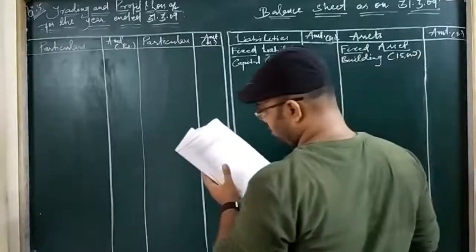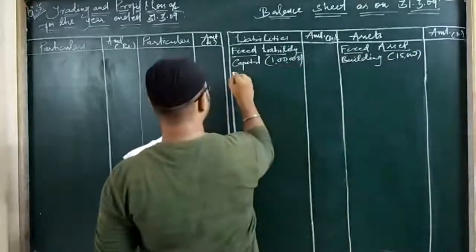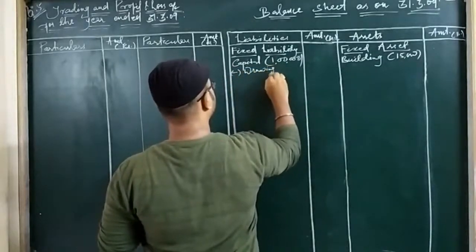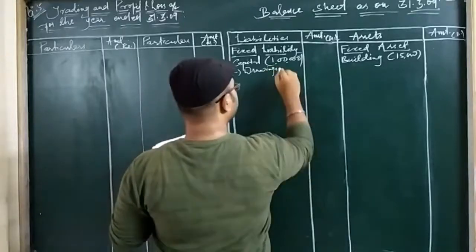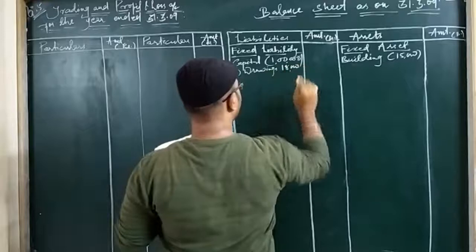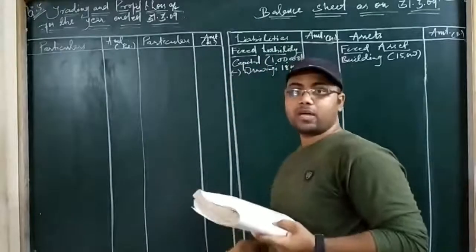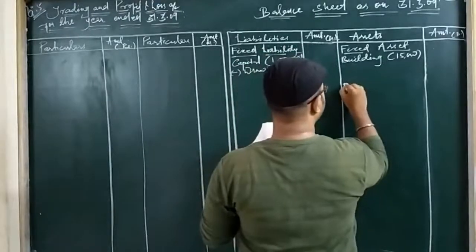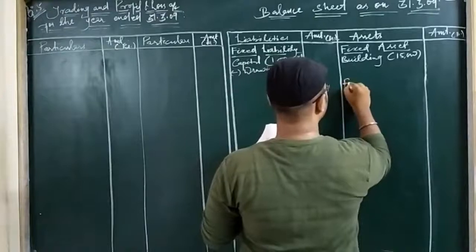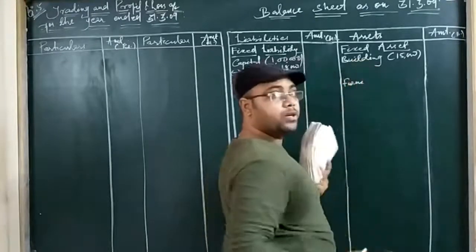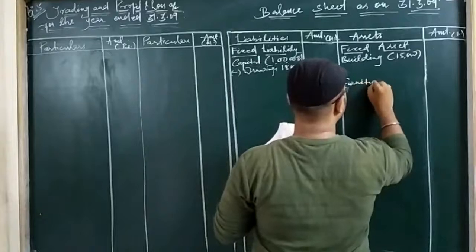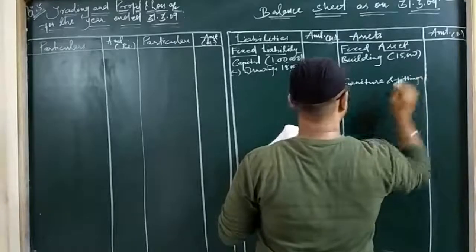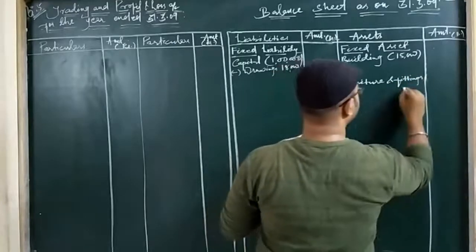Then drawings is given. So drawings are deducted from capital. Right here. Yes. Drawings. So the drawings amount given is 18,000. Students, look at the question carefully. Otherwise, you cannot understand what I am writing and what I am doing. Next item is furniture and fittings. So furniture is again having adjustments, so we will write here. See, I have left space for adjustment of the building part. Furniture and fittings. So the amount of furniture and fittings is 7,500.